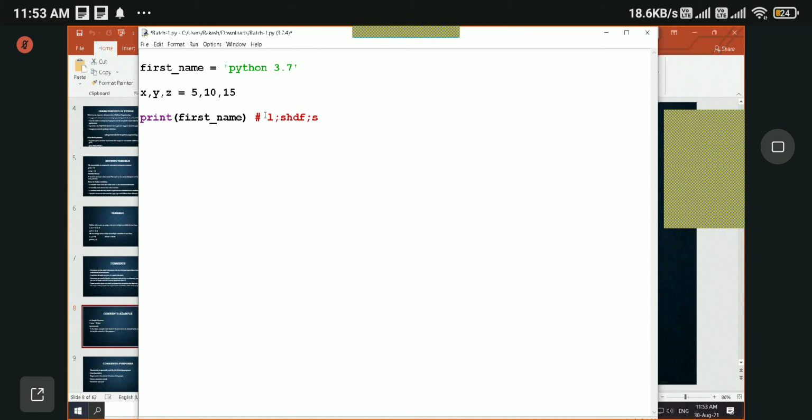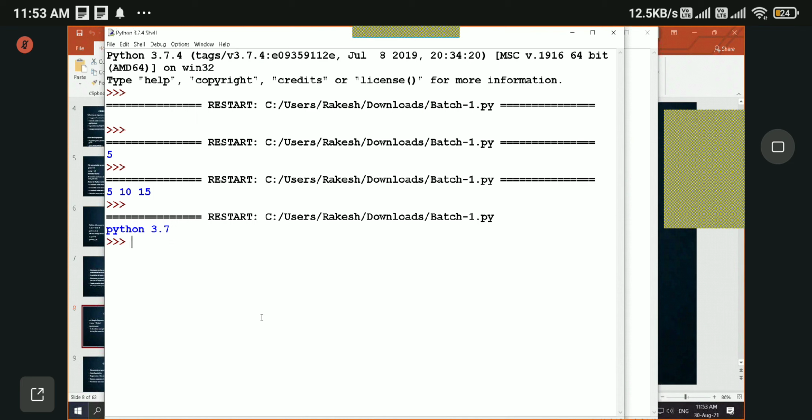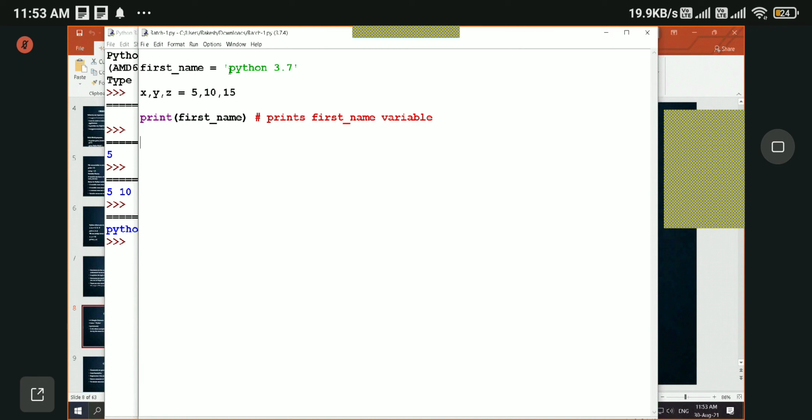Here I can write whatever I want. But comments are used to explain something briefly, right? So let's say print the first name variable. Let us run this code. We got only Python 3.7 from our variable, right? So this was not executed and we did not see any error as well.